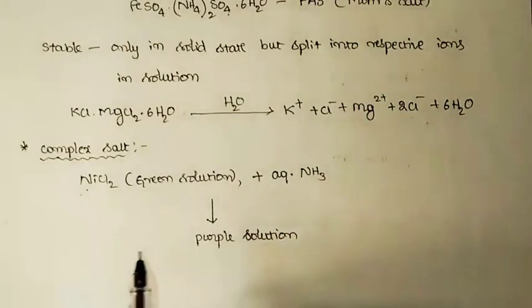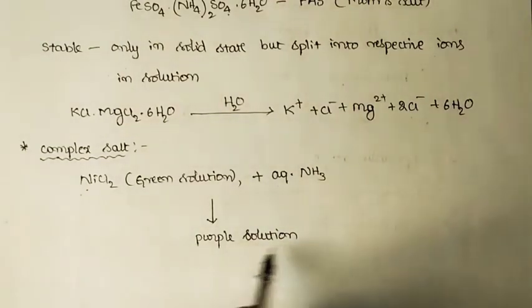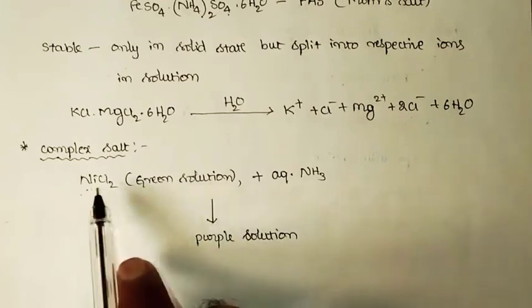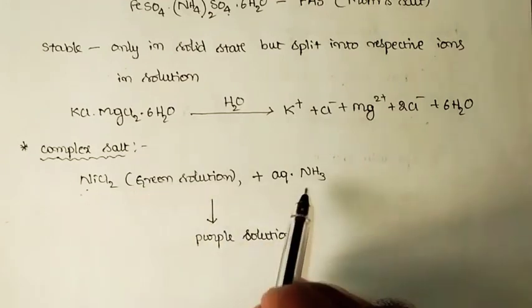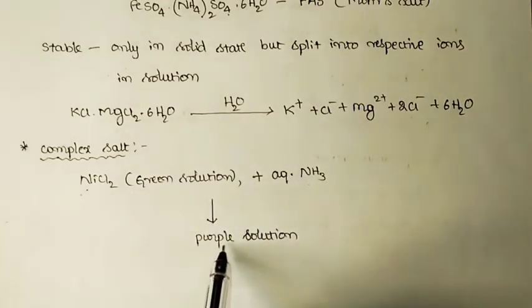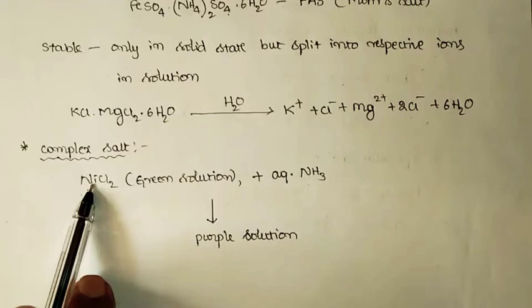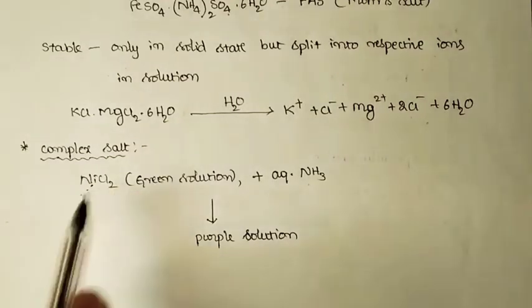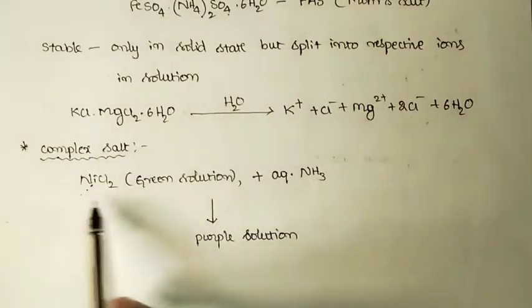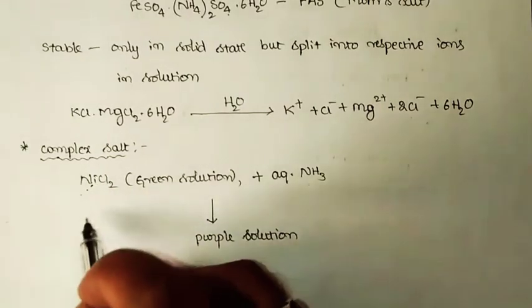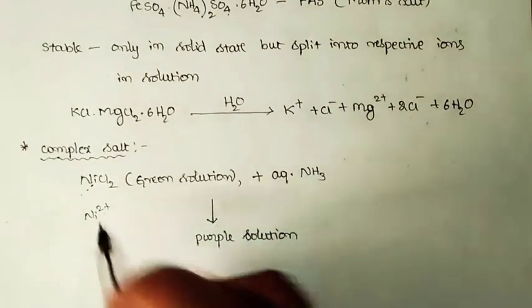Purple colored solution. So if you observe the color change, the nickel chloride is greenish. Once you add aqueous ammonia, you will get a purple colored solution. And we know that nickel chloride is a simple salt consisting of Ni2+ and Cl- ions, and the solution of nickel chloride will consist of Ni2+ ions.